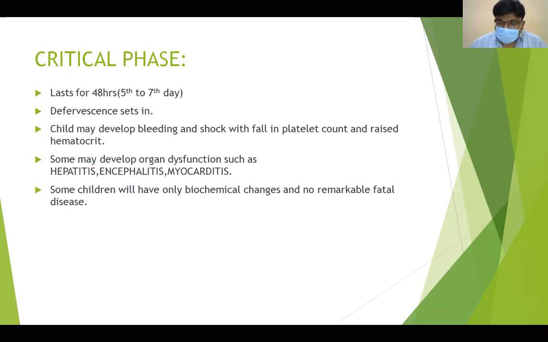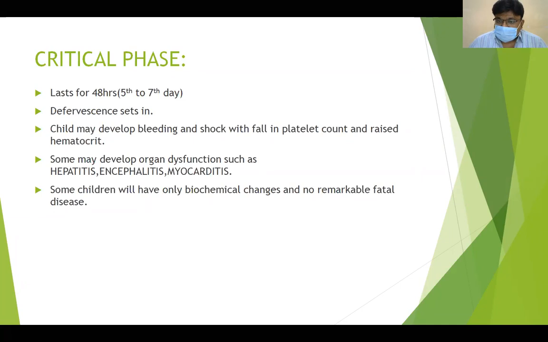But even if the platelet count is 20,000, and if the child is hemodynamically stable, in the sense his capillary refill time is normal, his BP is normal, his pulse pressure is normal, the child is active without any vomiting, then you can wait. You can assure them that up to 20,000 also there is no need of platelet transfusion.